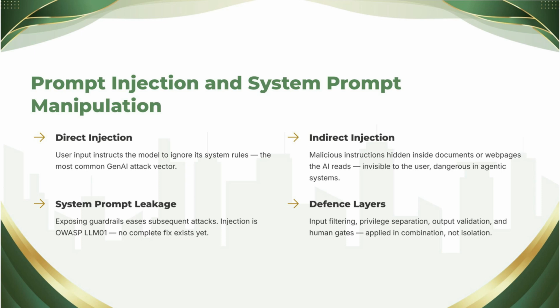First, why injection works at all, the root cause. Traditional computing separates instructions from data. Code is code, input is input. Language models dissolve that boundary. Everything arrives as text in one stream: the system prompt, the user's message, the retrieved document, the email being summarized, and the model has no rigorous way to know which words are commands and which are content. That's why injection isn't a bug to patch, but a structural property to manage. The model is, in a sense, a very capable employee who believes everything they read.